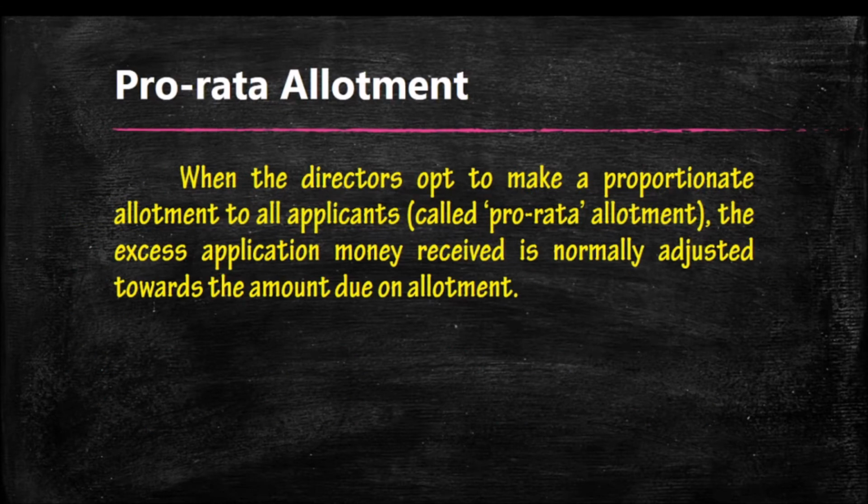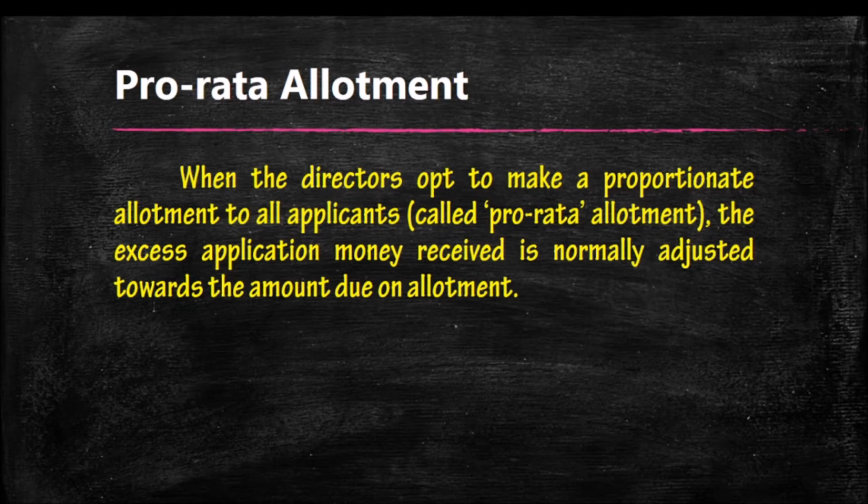Pro rata allotment is when the directors opt to make a proportionate allotment to all applicants. That means 10,000 shares are issued to the applicants of 15,000 shares in a proportionate manner: 100 for one person, 1,000 for another, 500 for another. If you are issuing shares and satisfying all the applicants, that is known as pro rata allotment.